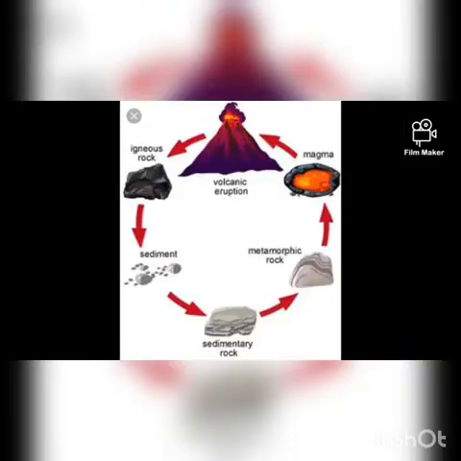With the help of this picture, you can understand the rock cycle. During a volcano eruption, the volcanic material converts into igneous rocks. That igneous rock again converts into sedimentary rock, and the sedimentary rock converts due to pressure and heat into metamorphic rock. Again the metamorphic rock also changes into magma. This is called the rock cycle.